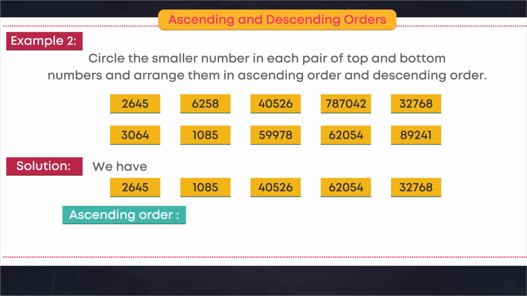Ascending order. 1,085 is less than 2,645, is less than 32,768, is less than 40,526, is less than 62,054.